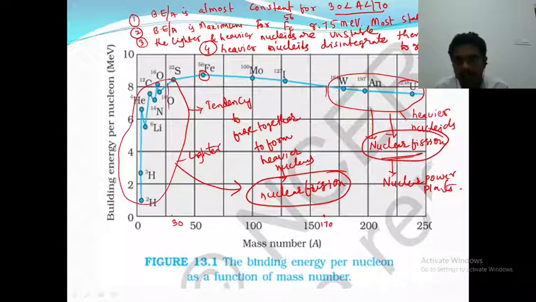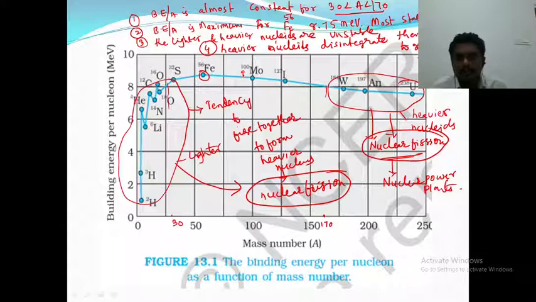What happens with the lighter elements? Their binding energy is also low, so they have lesser stability. What will they do? These lighter elements fuse, combining together to form a bigger or intermediate nucleus, so that binding energy increases and they get stability. We will talk about nuclear fission and fusion processes in the last class.